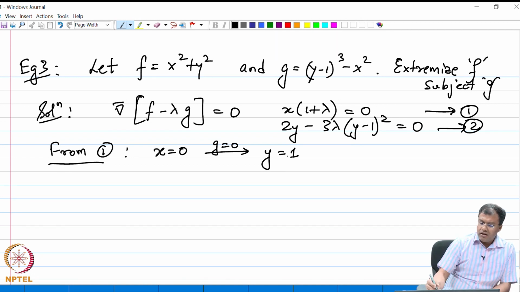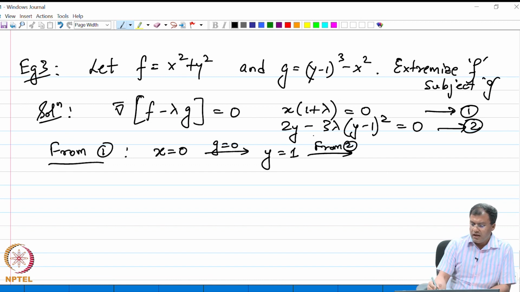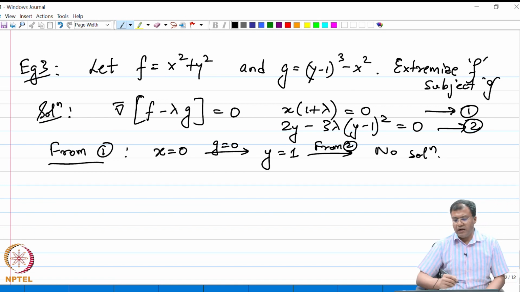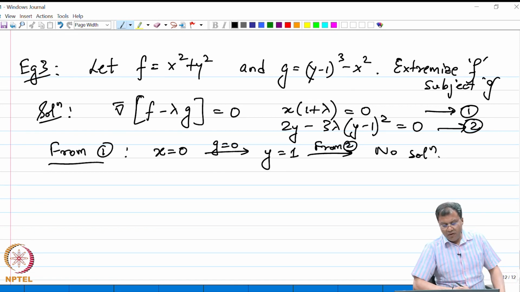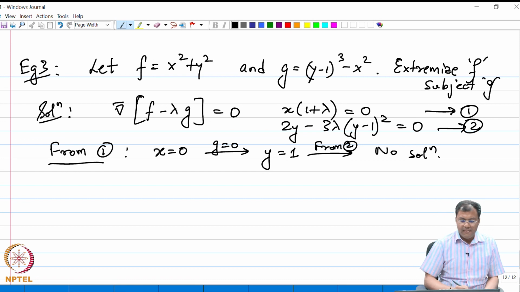However, from 2, which is independent of x, when I plug y equal to 1, we have no solution, right. So y equal to 1 does not provide us any solution, right.